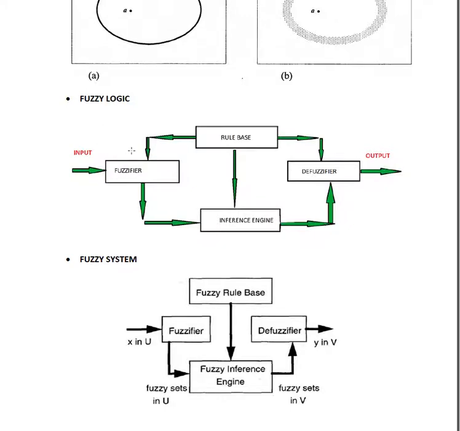So the basic condition of fuzzy logic is that you give a crisp input. What are those crisp inputs? Say a room temperature, or a pressure, or the level of water. All these are inputs you give, in an imprecise form.